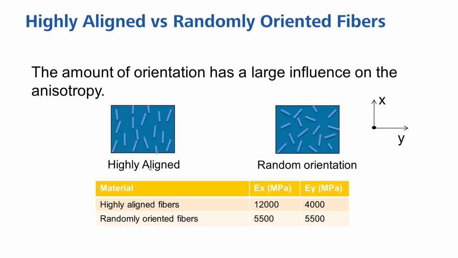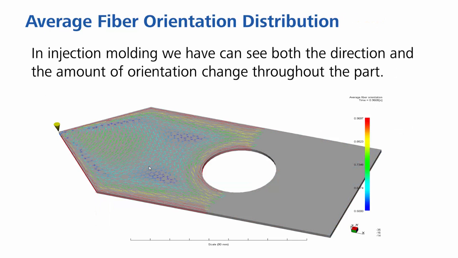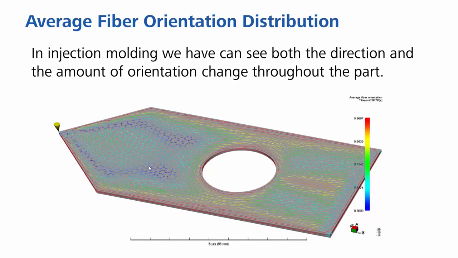So in summary, the material properties are very dependent on the orientation, direction, and the amount of orientation of the fibers. In injection molding, the fiber orientation is depending on how the material flows through the cavity. It will change from location to location and over time. In Moldflow, we can calculate the fiber orientation and mechanical properties as a result of the molding process.